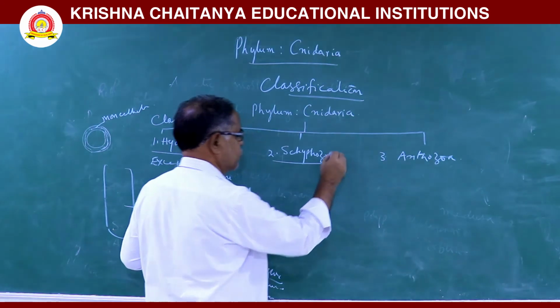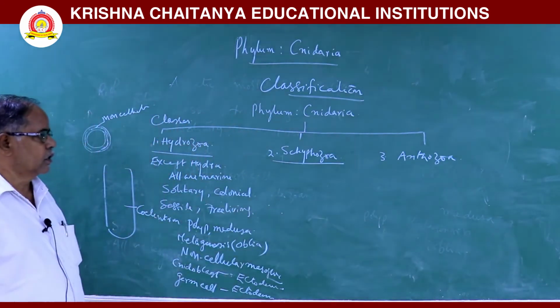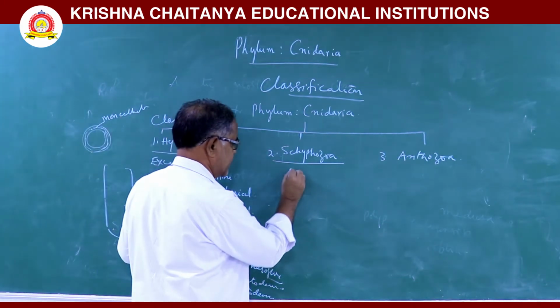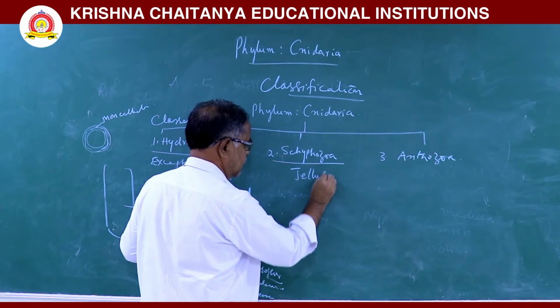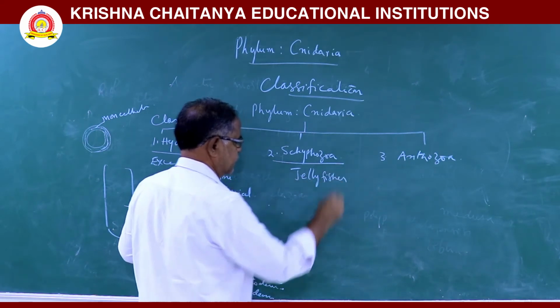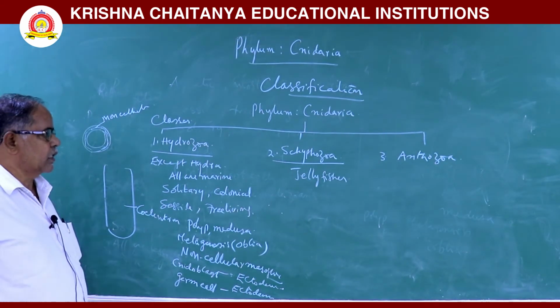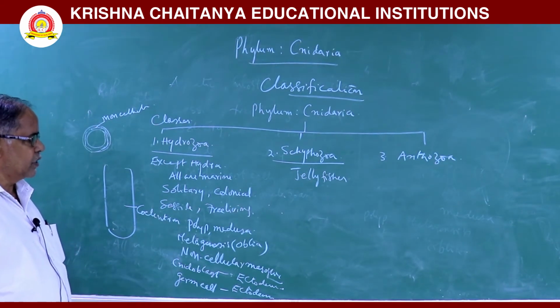Next, Scyphozoa. The animals which are included under class Scyphozoa are generally called jellyfishes.